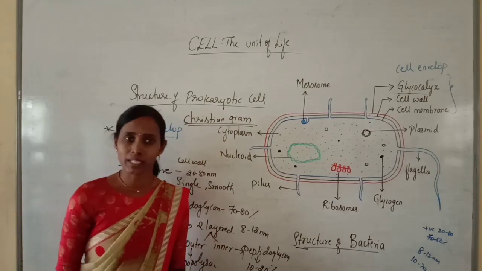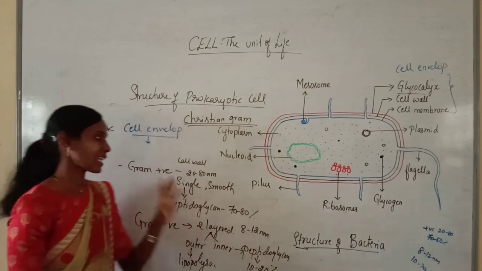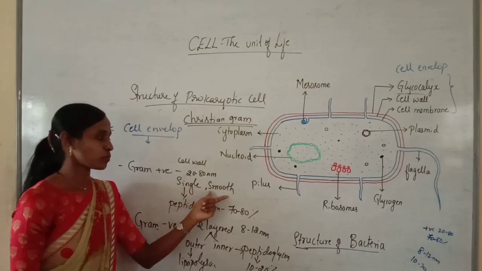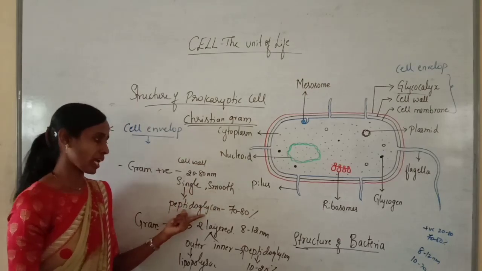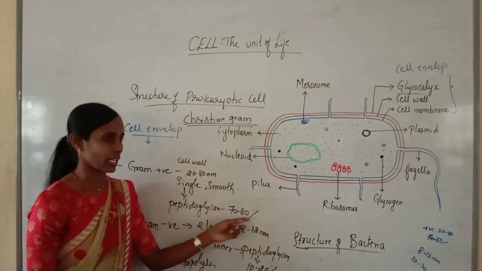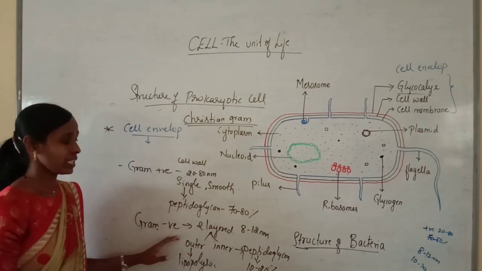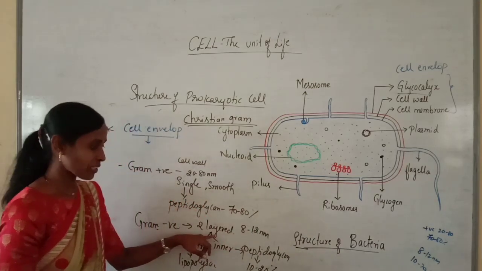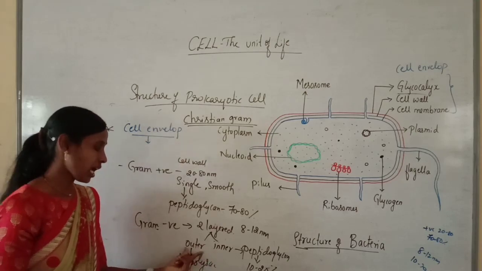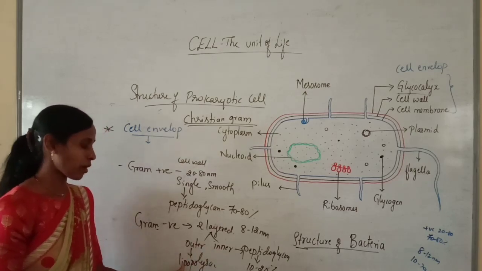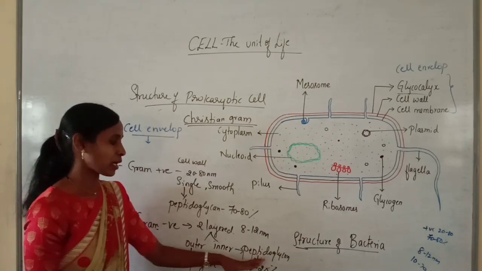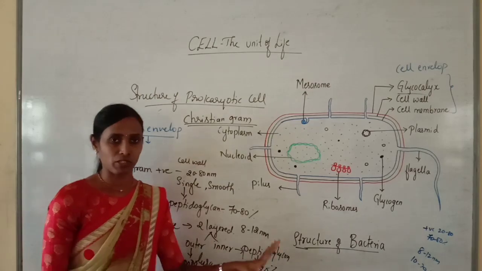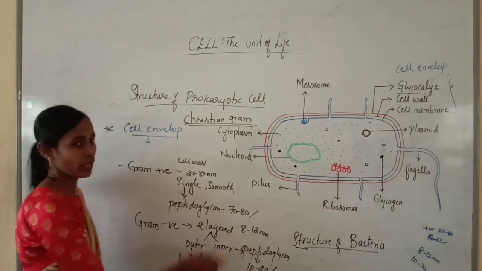Gram-positive bacteria are purple in color, gram-negative pinkish. In gram-positive bacteria, the wall is 20 to 80 nanometers thick, a single smooth layer made up of peptidoglycan, with peptidoglycan content of 70 to 80%. Gram-negative bacteria are usually two-layered, wavy in outline, and a complex structure. The outer layer is made up of lipopolysaccharides and the inner one of peptidoglycan, but peptidoglycan content is 10 to 20%. So this is about the cell wall.